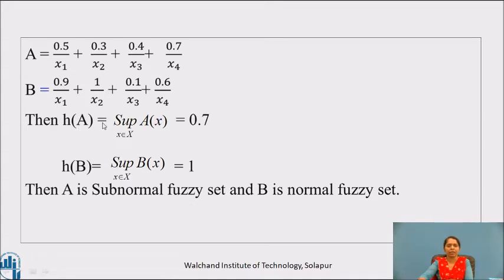Then height of A is equal to supremum of A(x), where x belongs to capital X, which is 0.7, and height of B is equal to supremum of B(x), where x belongs to capital X, and that is equal to 1. Then A is a subnormal fuzzy set and B is a normal fuzzy set.